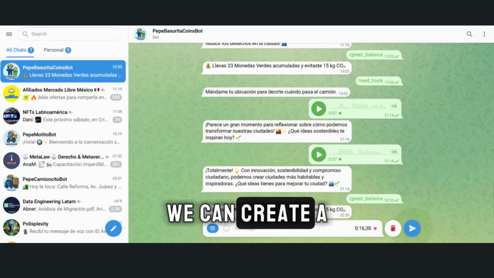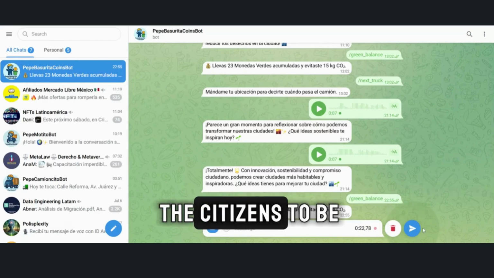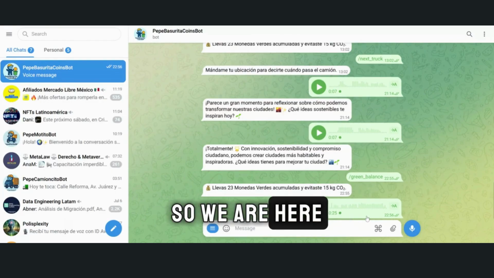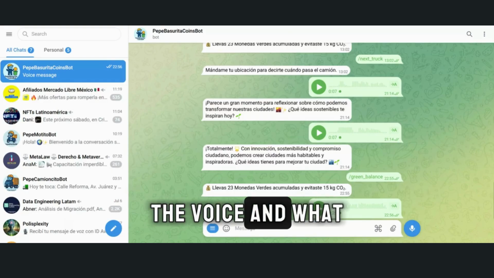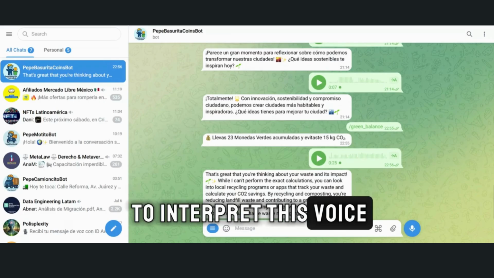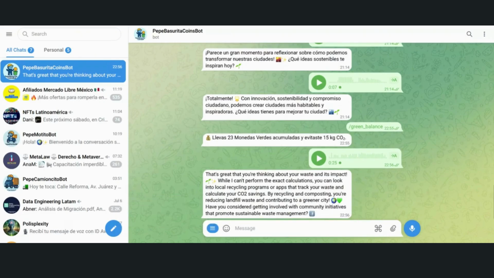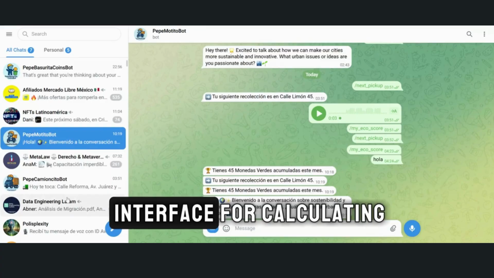So, for example, we can create a digital economy not just for the citizens. It's very good for the citizens to be encouraged to do so. So we are here also using the voice, and what we will be doing is using the Grok API to interpret this voice, and it generates a response. So you can also talk, which will make a very useful user interface for calculating.